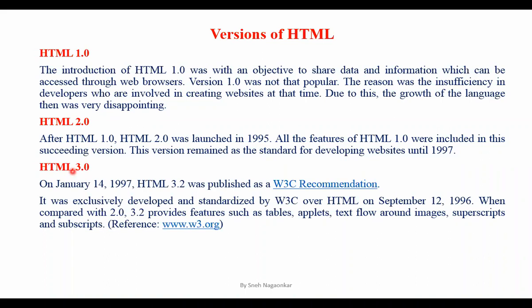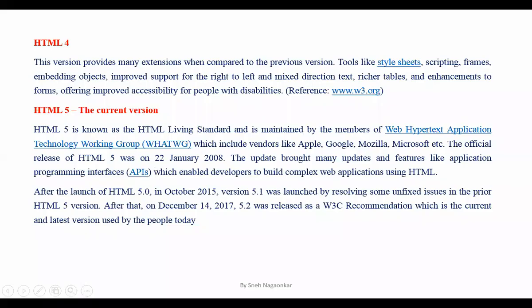So they went on adding new data structures or new concepts, which are nothing but new tags as the version kept on developing. Later, after 3.0, some more versions kept on coming.